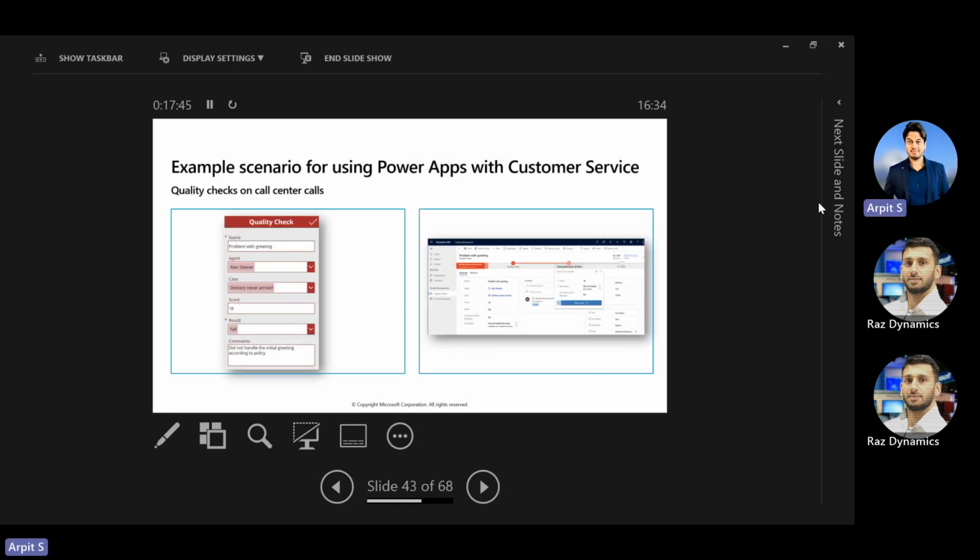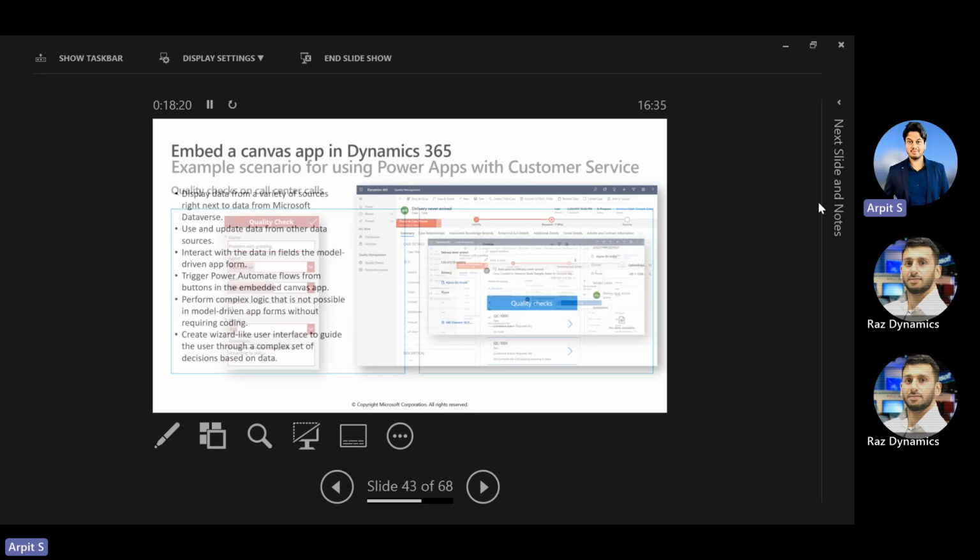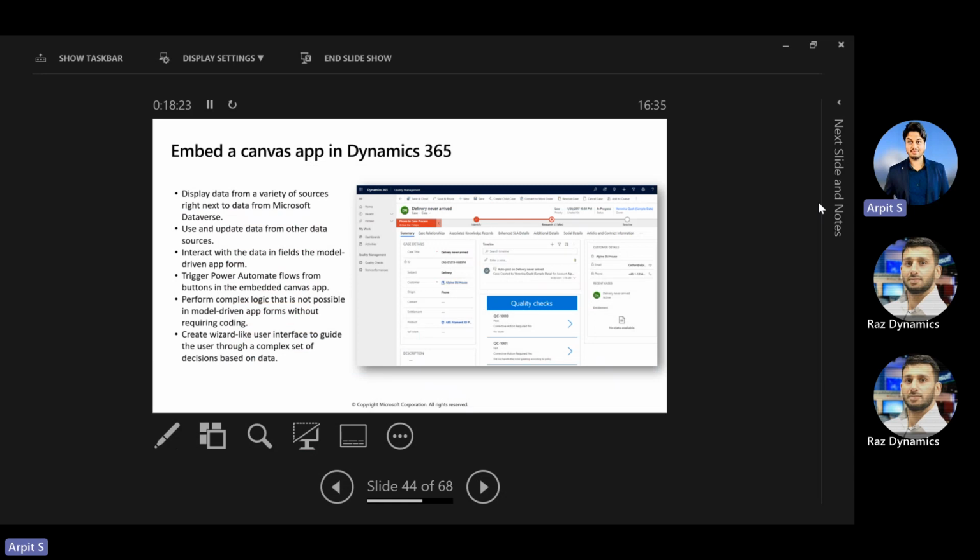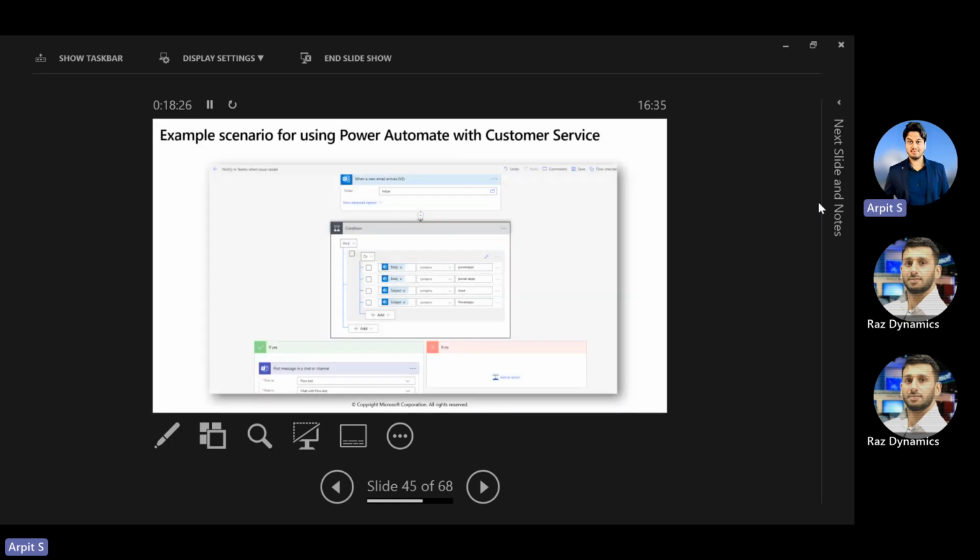What is the business use case that I have to use the Power Apps with Dynamics 365? So let's say imagine you have to do the quality checks of call center agents, right? So for example, there is a dedicated team in the organization who want to check how the agents are interacting with the customers, and they provide the rating. And based on that, you can enhance the customer service. So for quality check, you can design the Power Apps and then feed the data in the system, and the service manager can monitor the data, and based on that they can make decisions. And this Power Apps can be embedded on the model driven app forms as well. So this is one of the capabilities. I'll show that as well.